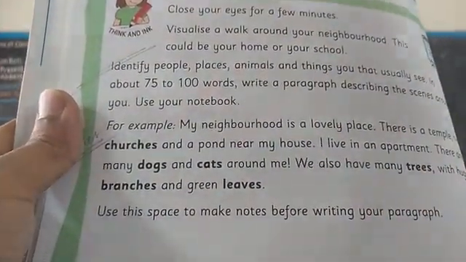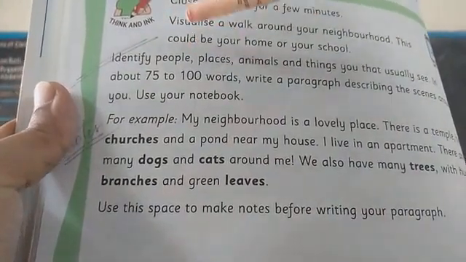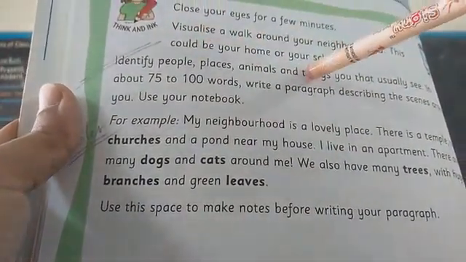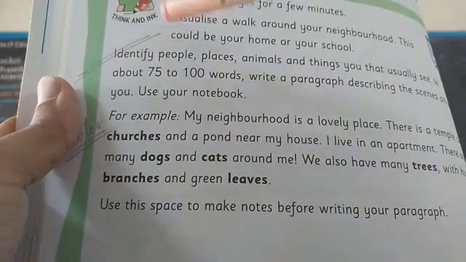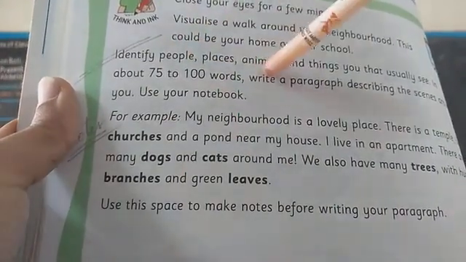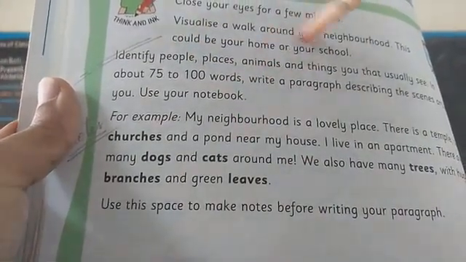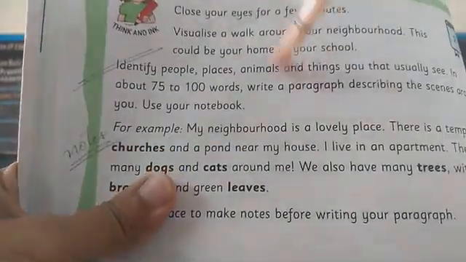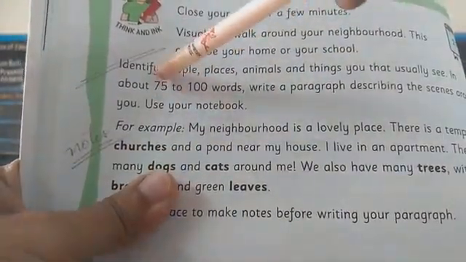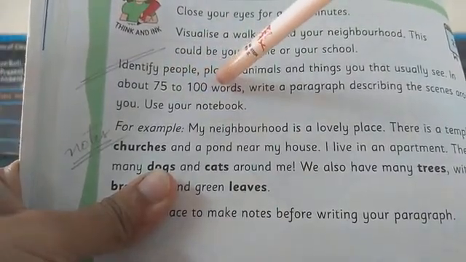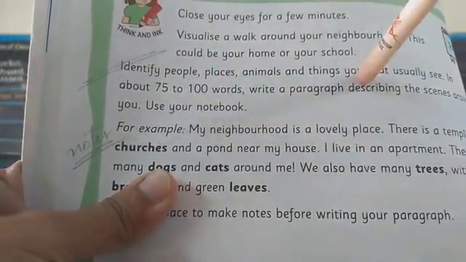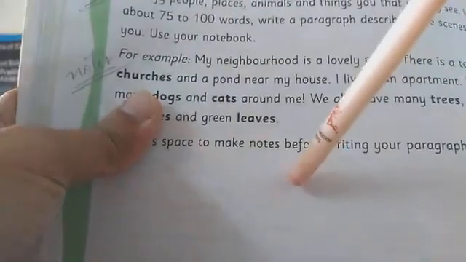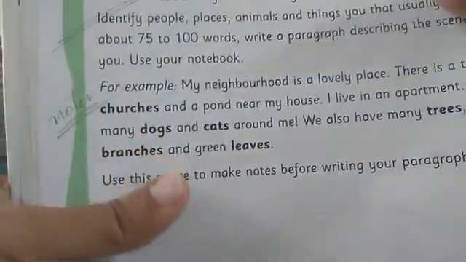Understood, children, what they asked you to do? You just think if you go for a walk in your neighborhood, what are the places you see, who are the people you see, what are the animals you see around your neighborhood, and what are the things you can usually see in your neighborhood. And about all those things you need to write in 75 to 100 words and like a paragraph. Here the place will not be sufficient, right? So open your notebooks, we'll write there.